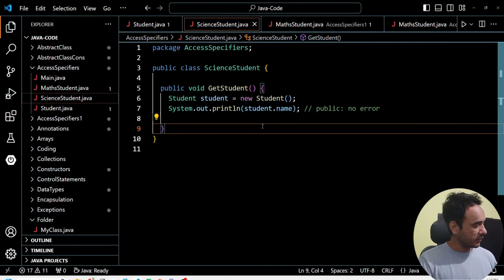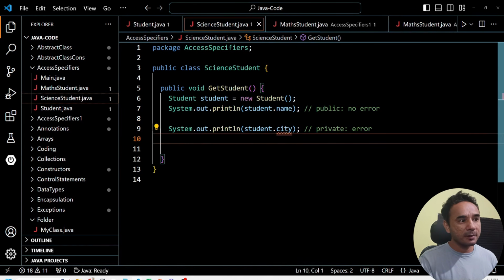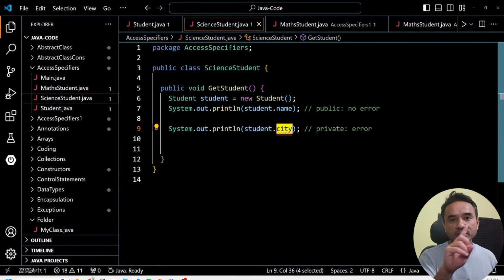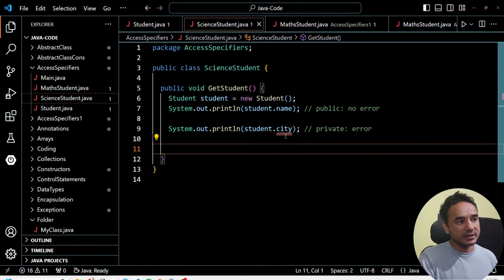But now I will try to access the private field city of the student class via this student object, and this is showing the error. You can see the red underline here. That is the compile time error, because it is not accessible.